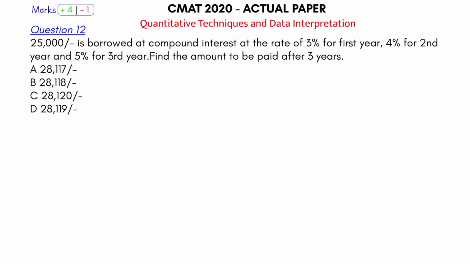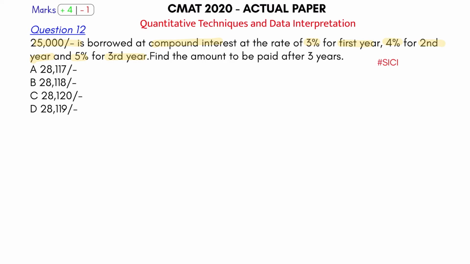Come on and play ball number 12, question number 12 for the quantitative aptitude and data interpretation section. This question is from SICI, simple interest, compound interest. So what is the question saying here now? 25,000 is borrowed at compound interest at the rate of 3% for the first year, 4% for the second year, and 5% for the third year. So principal is given, but the rate of interest is different for 3 years.